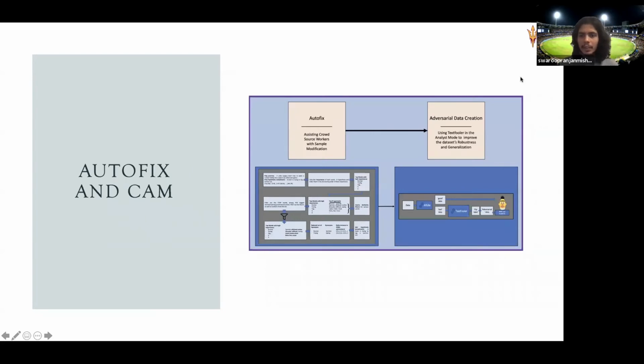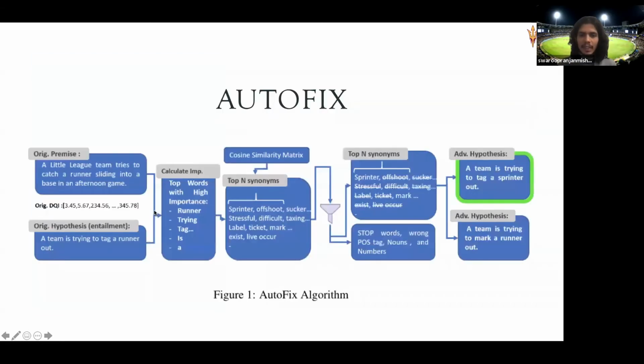So this is what I said. We have AutoFix to assist crowd workers with sample modification, and then we have adversarial data creation using TextFooler to improve dataset robustness and generalization. Now I have this algorithm.